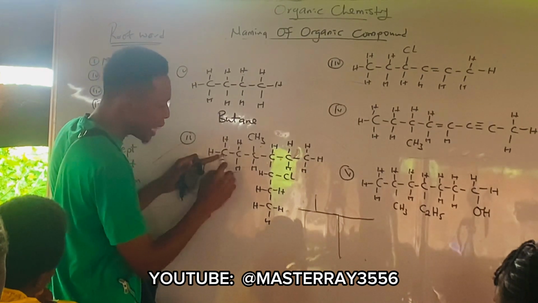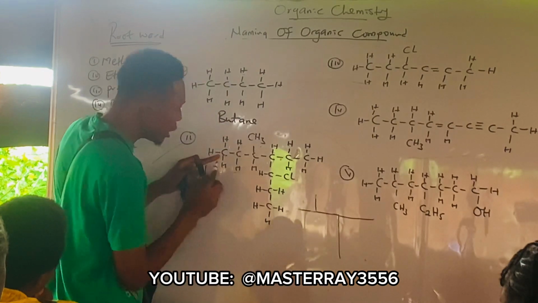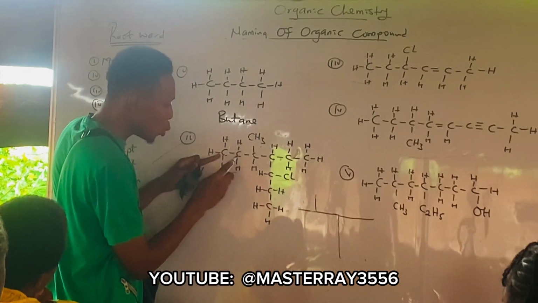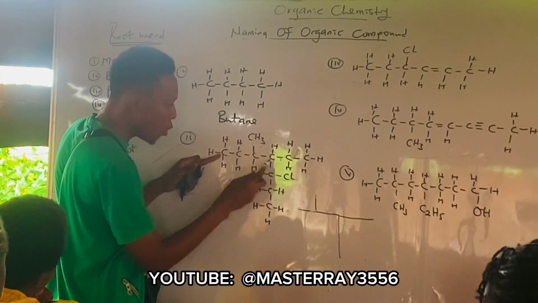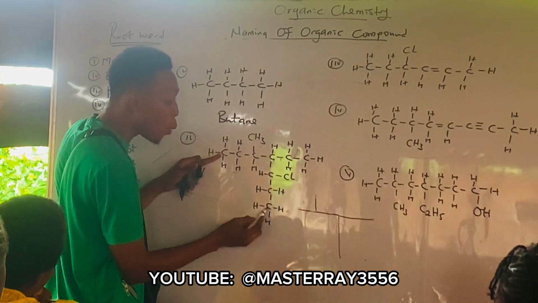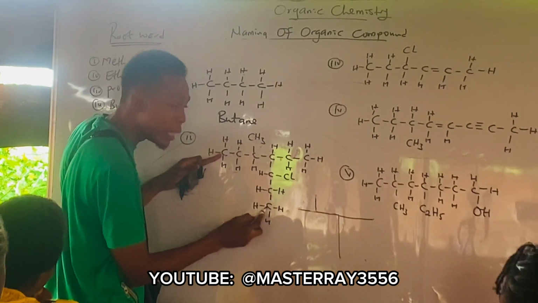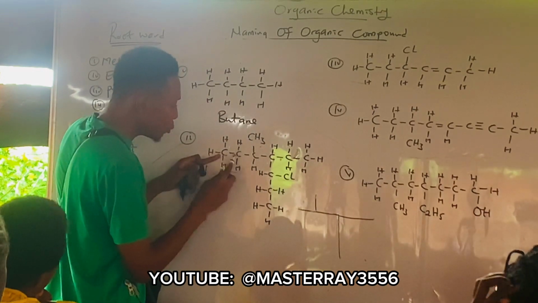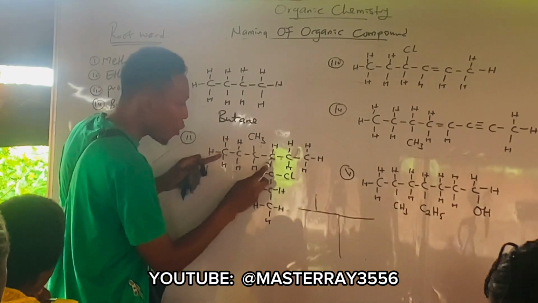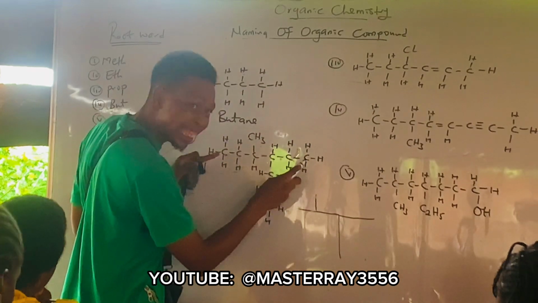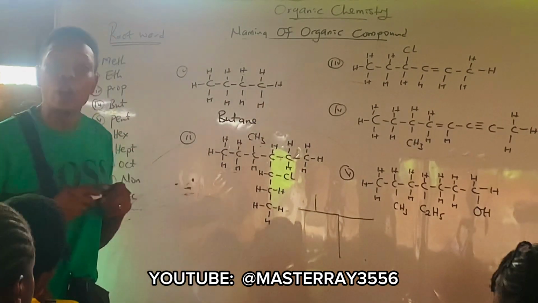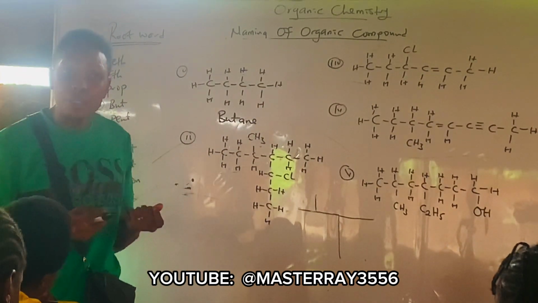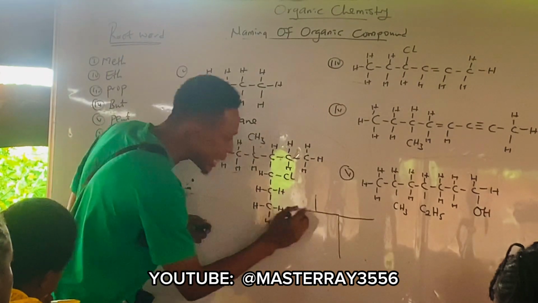Yes. So if you are counting like this now, it becomes 1, 2, 3, 4, 5, 6, and what? 7. Are you following? Then if you are not counting like this, it becomes 1, 2, 3, 4, 5, and what? 6. Is it not? Yes. So which is the longest? 7. Is it not 7? Yes. That means we have to count like this.